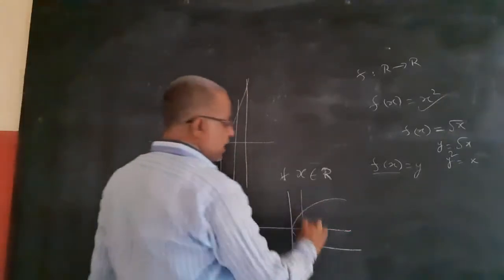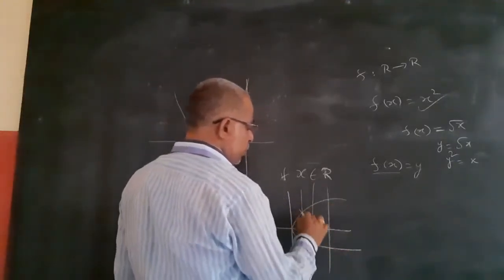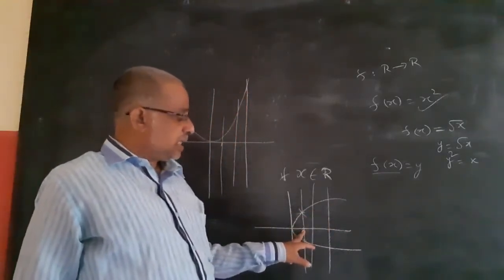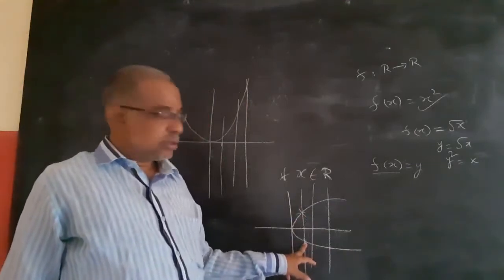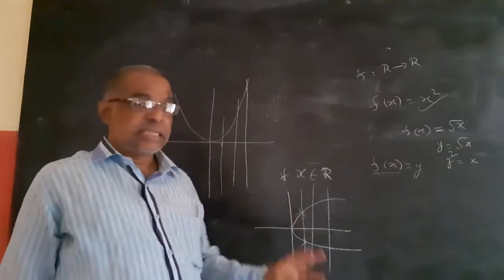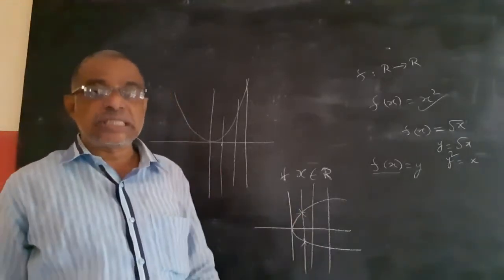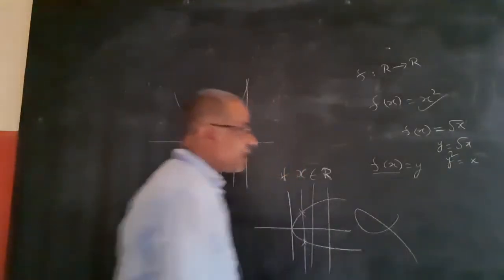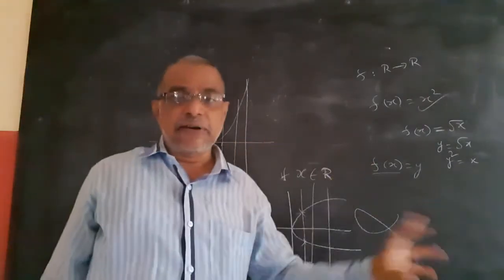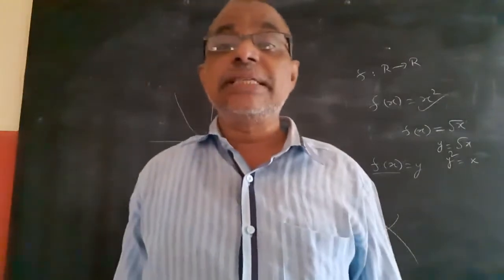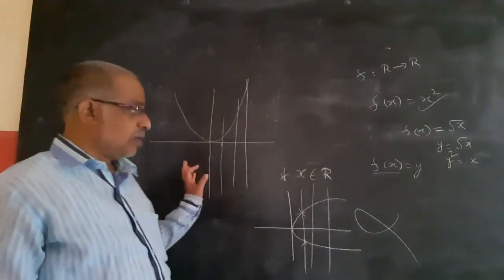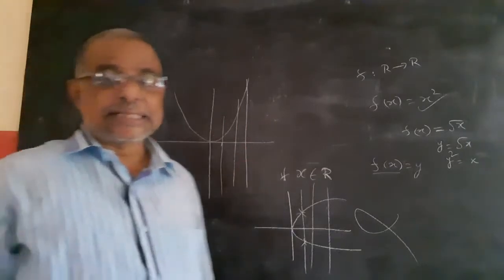If I draw the vertical line, it cuts at 2 points. Means x equal to 1 has 2 images. Like x equal to 2 has 2 images. Any value of x contains 2 images. So this is not a function, but the earlier one is a function. So every element of A should have a unique image in B. That is what I told. Graphically, if you draw the function, you will get like this.